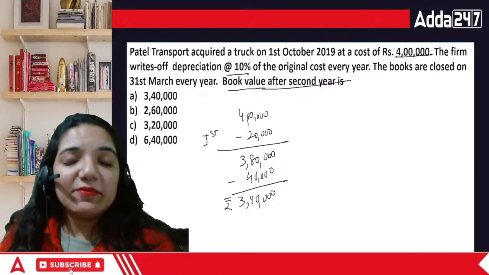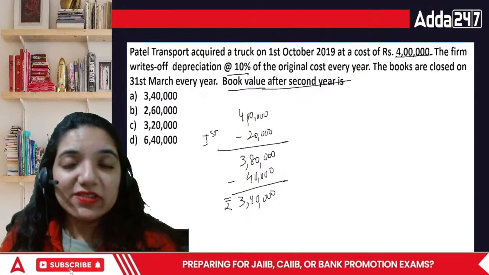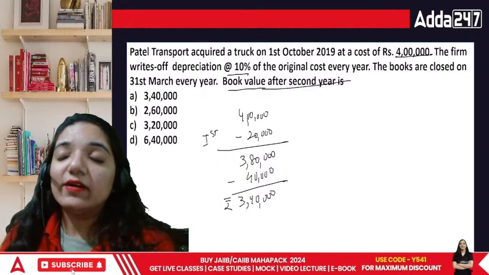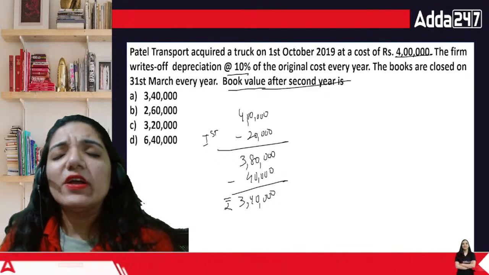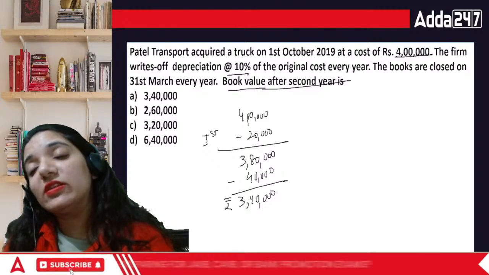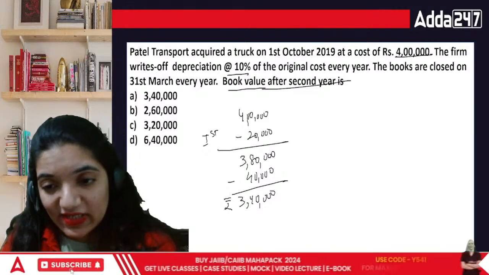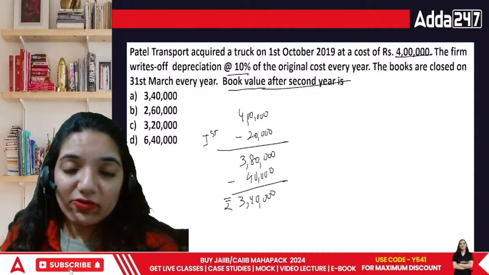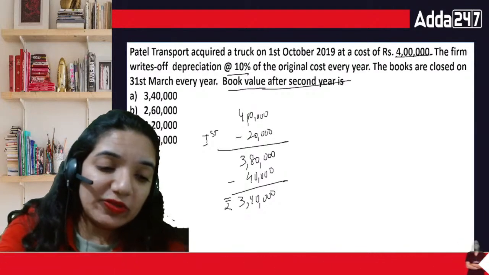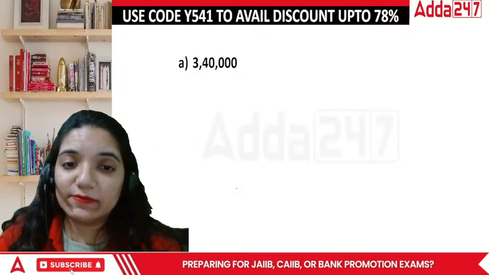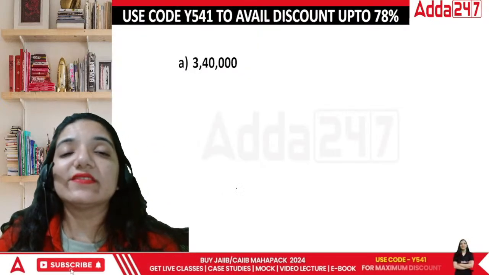Under the straight line method or SLM method, your depreciation is calculated on the basis of your initial cost. The depreciation remains the same. That is, it's constant throughout the particular calculation. So in this case, what would be the correct answer? The correct answer is going to be 3,40,000. Okay, the answer is 3,40,000.